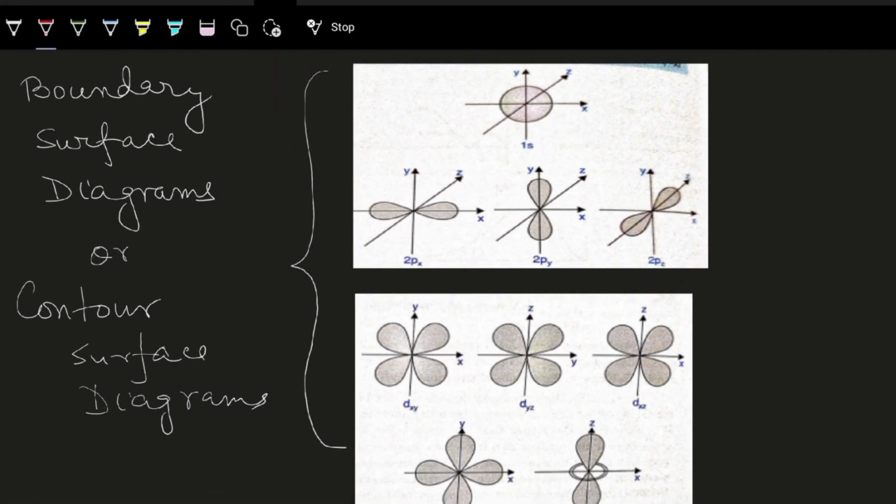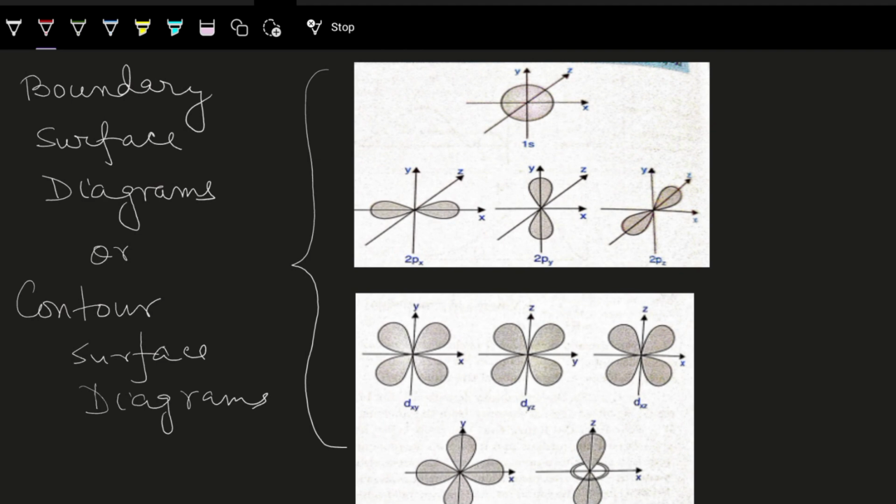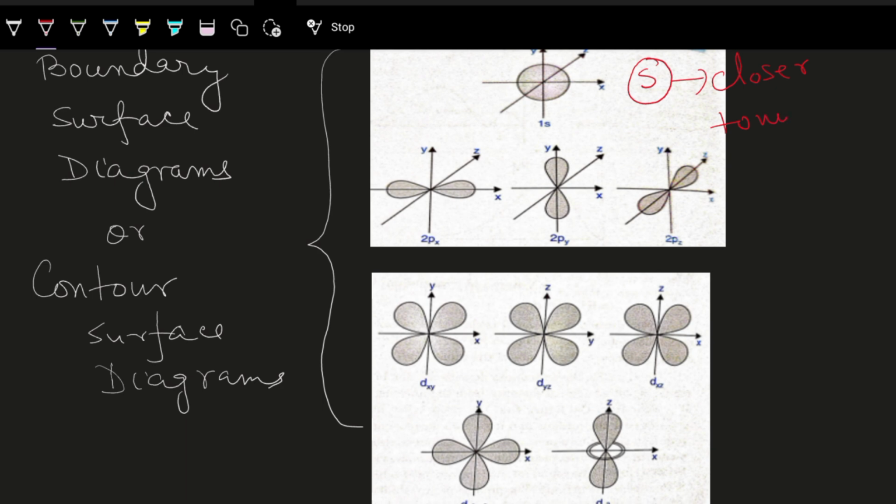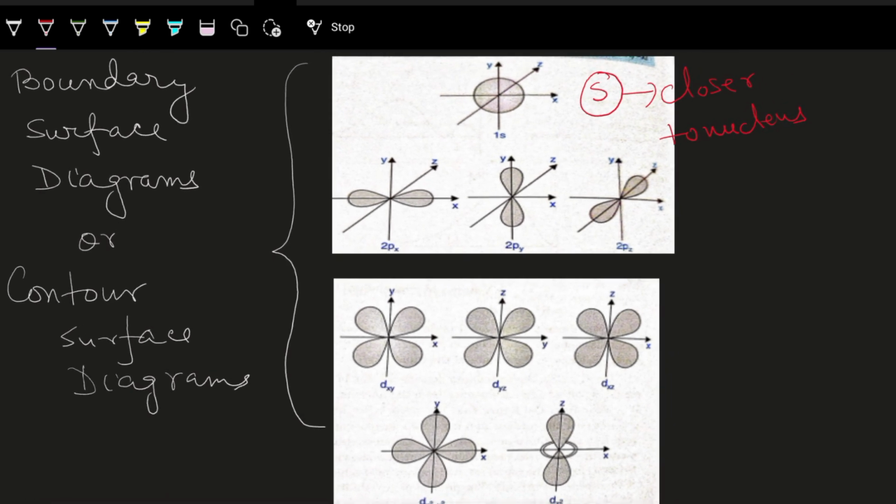These are the boundary surface diagrams, or these are known as contour surface diagrams. And the s orbital, this is your s orbital, spherically symmetrical. Remember that the s orbital is closest to the nucleus. It is closer, or closest if I say 1s. So closer to the nucleus. Why? Because it actually surrounds the nucleus uniformly. The distribution, the electron cloud is uniform.